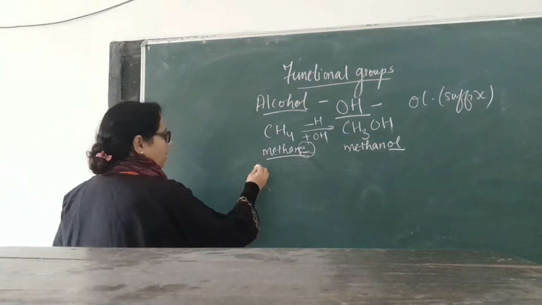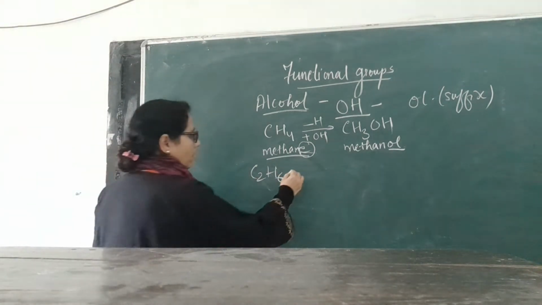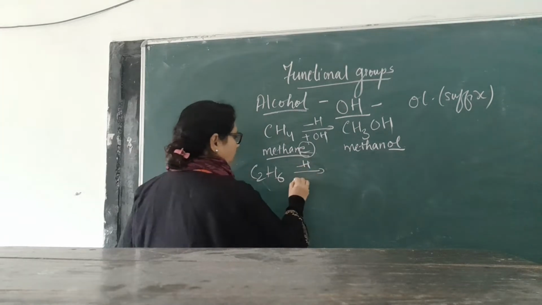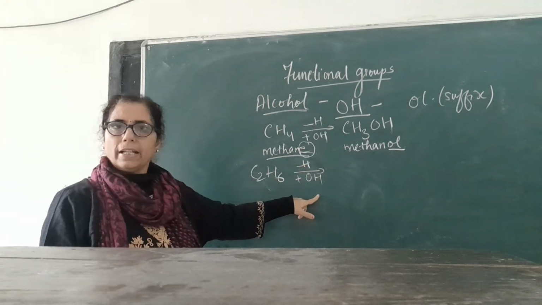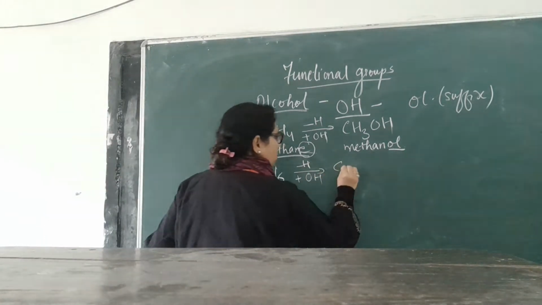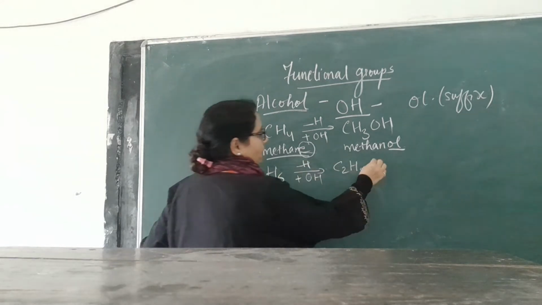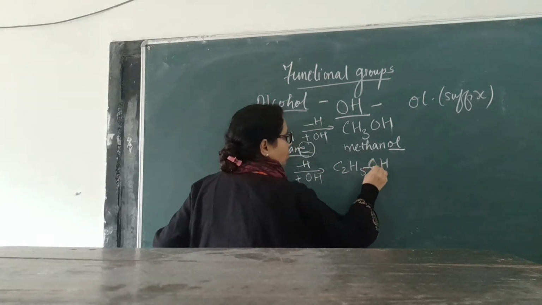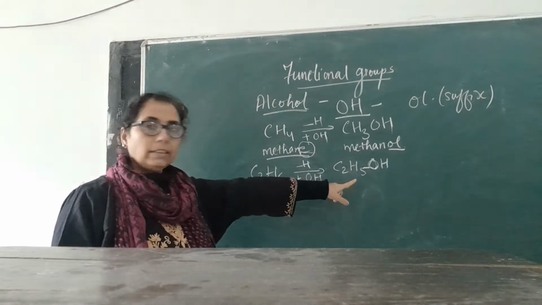Similarly, if we take another compound like ethane, when one hydrogen of ethane is replaced by one alcoholic group OH, you will get C2H5OH.